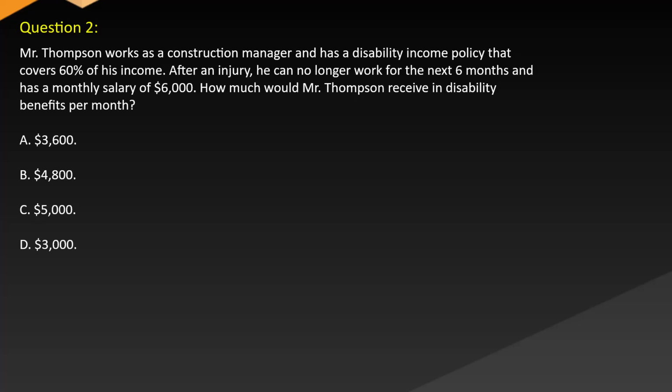Question 2. Mr. Thompson works as a construction manager and has a disability income policy that covers 60% of his income. After an injury, he can no longer work for the next 6 months and has a monthly salary of $6,000. How much would Mr. Thompson receive in disability benefits per month? A. $3,600. B. $4,800. C. $5,000. D. $3,000.